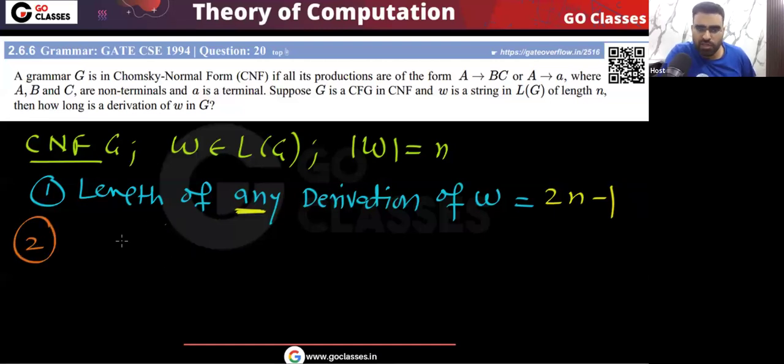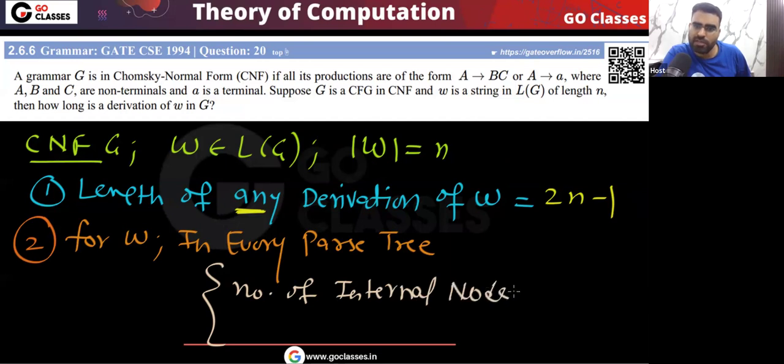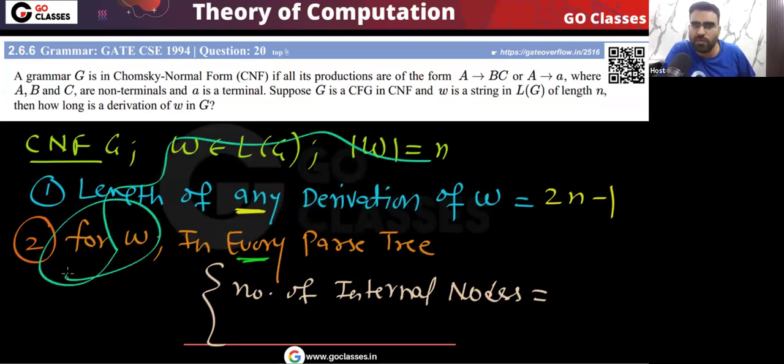Now tell me, what another question they can ask you? They can ask you for this W, in every parse tree, how many internal nodes will be there? There can be many parse trees. For example, if your grammar is ambiguous, then this W can have more than one parse tree, yes or no?